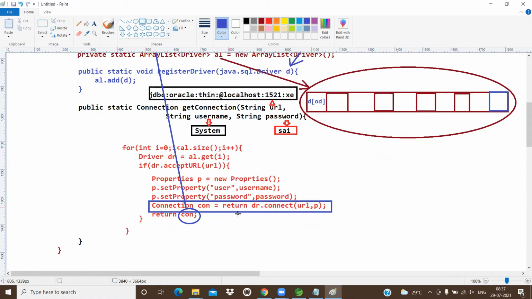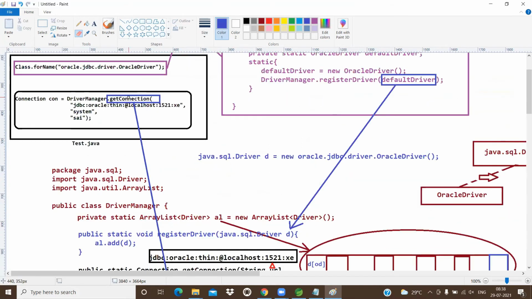So who is actually creating the connection object? Come on. Driver manager or Oracle driver? According to this program, is driver manager creating the connection object or Oracle driver? Absolutely, Oracle driver. Oracle driver will create an object and hand it over to the get connection method.